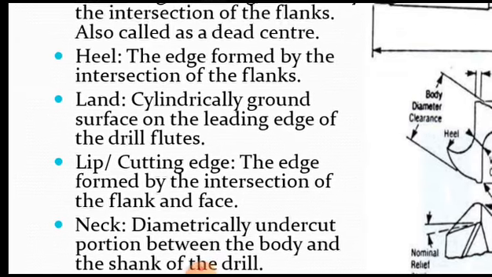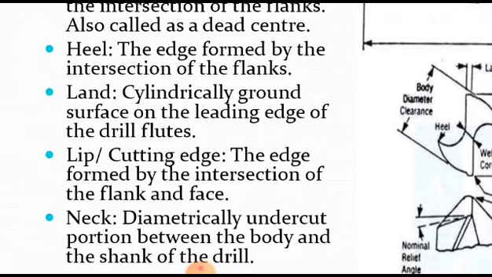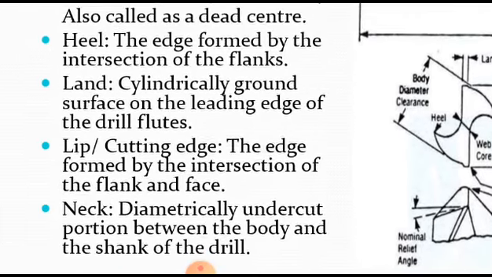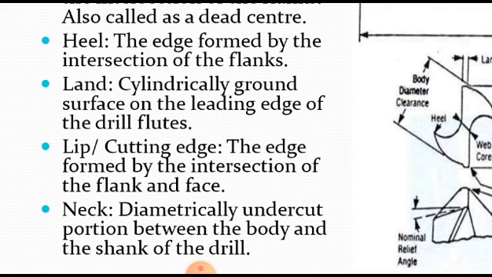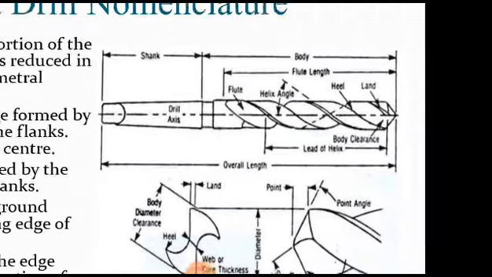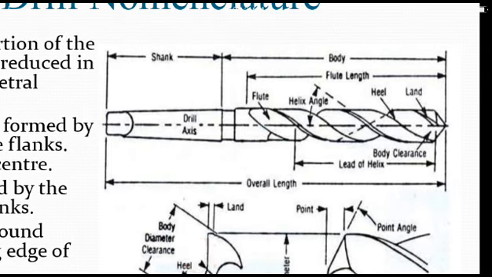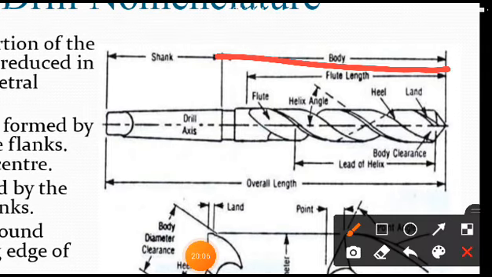Lip or cutting edge: the edge formed by the intersection of the flank and face. Neck: the diametrically undercut portion between the body and the shank of the drill. See what we are going to do very clearly here. There is some space between the body and the shank. So this space we call a neck.